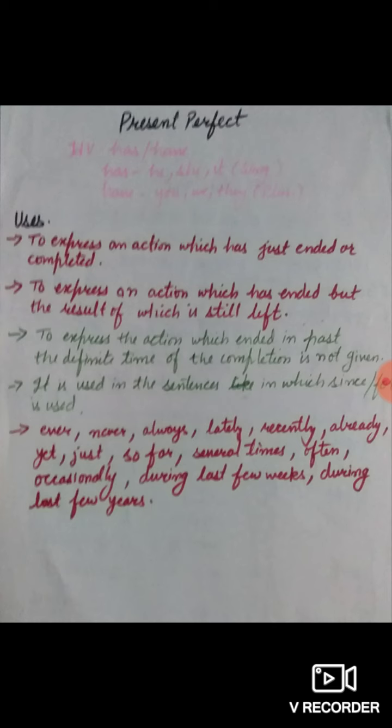Now move on to the last type of present tense, that is present perfect continuous tense. As far as the structure of present perfect continuous tense is concerned, we make use of the subject first of all, thereafter, as the name suggests, perfect and continuous.